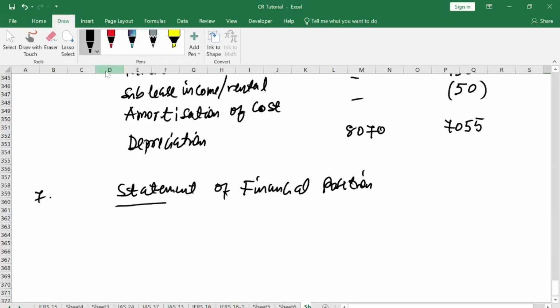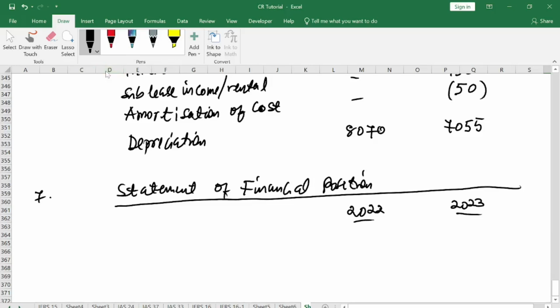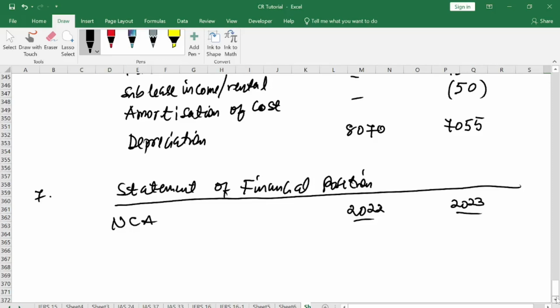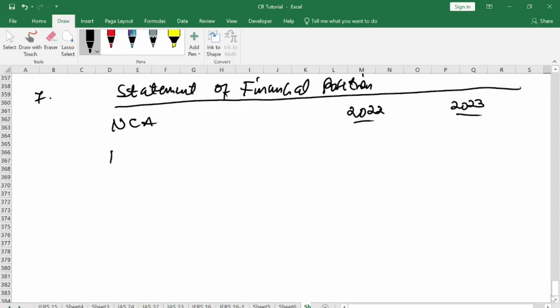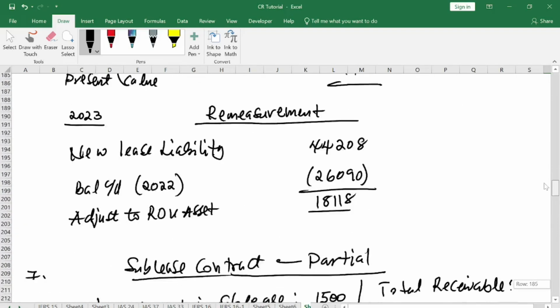So our statement of financial position follows the same, 2022 and 2023. So with this, we'll start with our non-current assets, where we have our right of use of assets. Our right of use of assets will bring the closing balances.